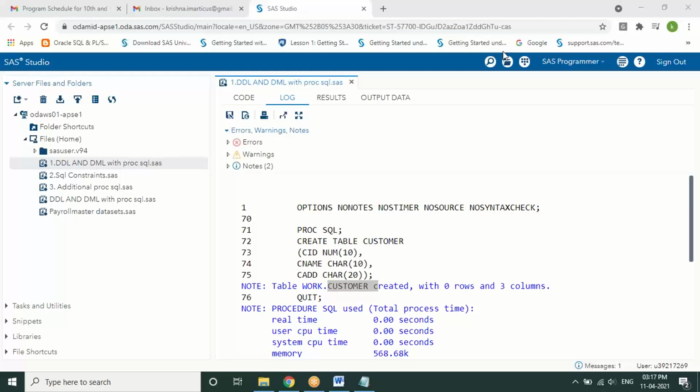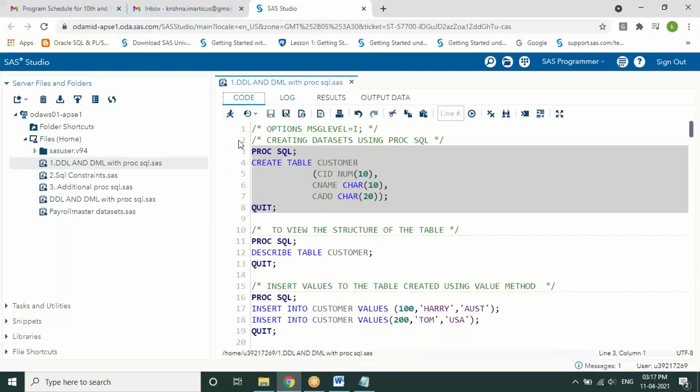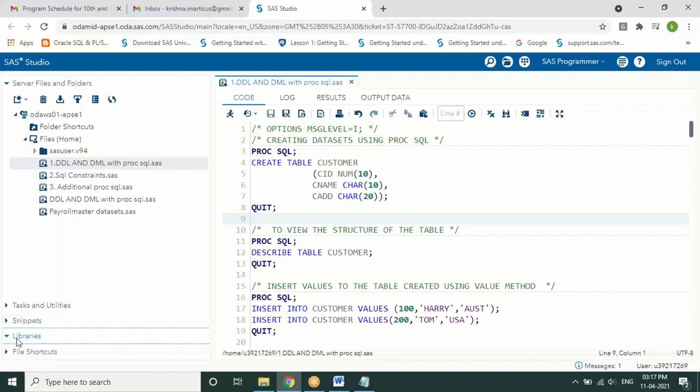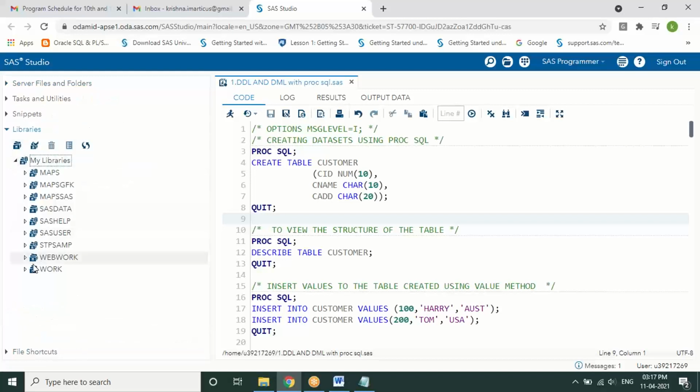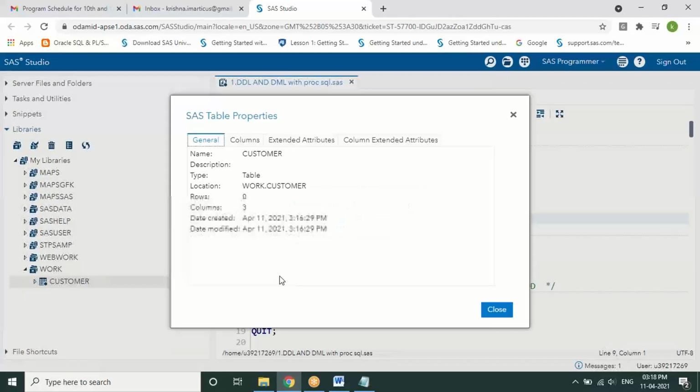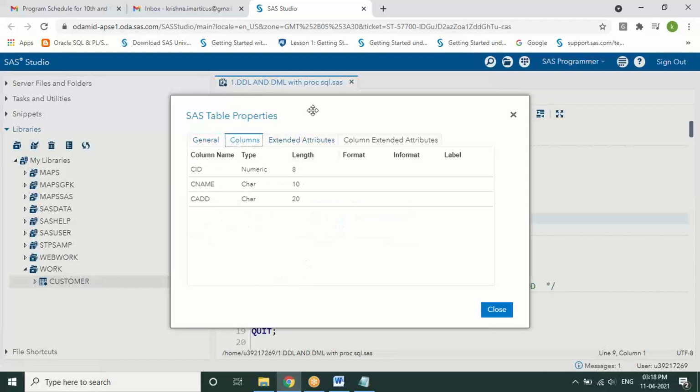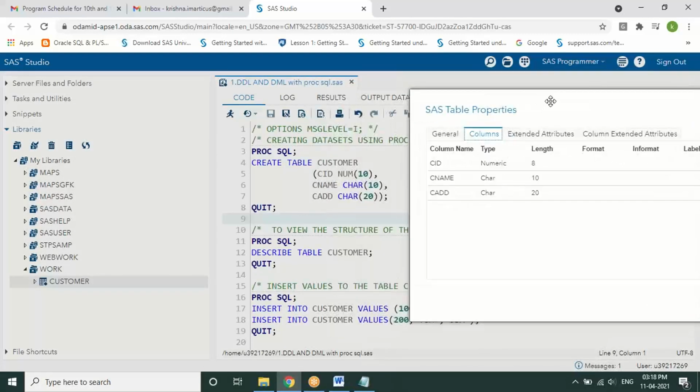Yeah, sorry. So fine, you can see there is a table created, but you can observe that 0 rows and 3 columns have been created. To know the structure of a table, in the libraries, in the Work library, you see there is a customer table created. If you go to the properties, you have the columns created with the default length. Numeric will take the default of 8 only, and for a character with 10 or 20, whatever length you specified, it will take.